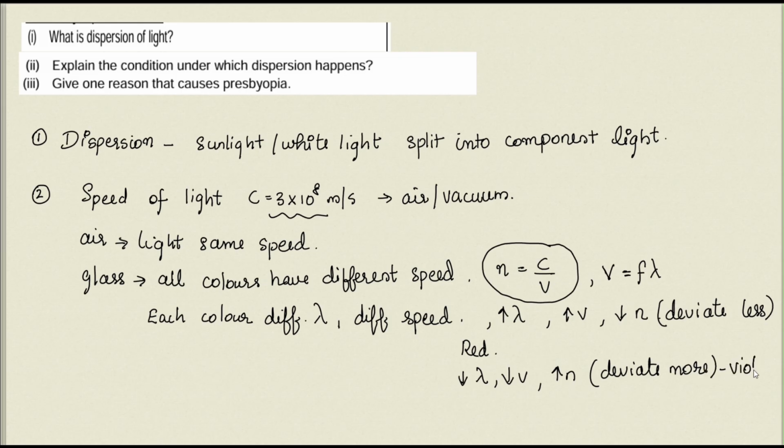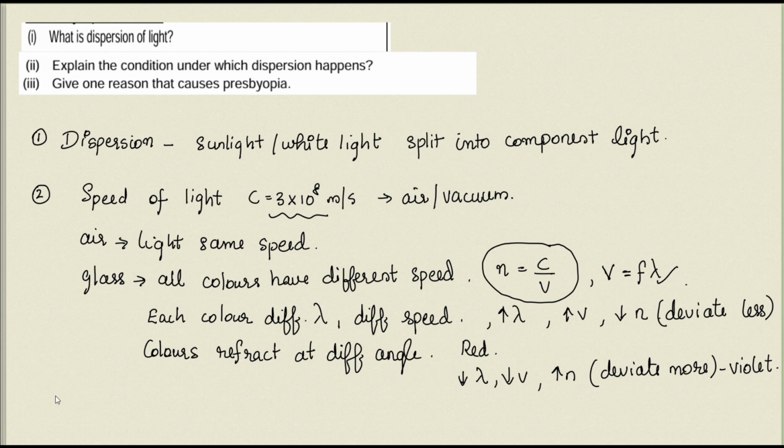Yes. So the speed of light is the same in air, but all colors have different speed in glass. The difference in the speed is due to the difference in wavelength. Due to the difference in speed and wavelength, definitely the colors will refract at different angles. So due to this different speed, the colors will refract at different angles. That's how the dispersion, the splitting up, happens. Okay. Next part of the question, we can go to it.